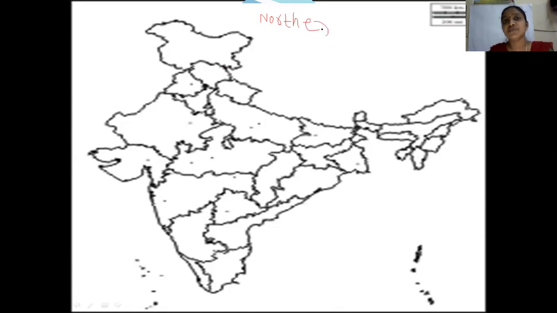And first we will mark all the states that come under the northern mountains, children. The first state is Jammu and Kashmir. When you are marking it, you divide Jammu Kashmir like this. This is Ladakh, and this is Jammu and Kashmir. These are the two union territories.